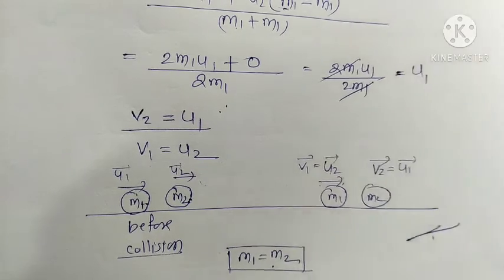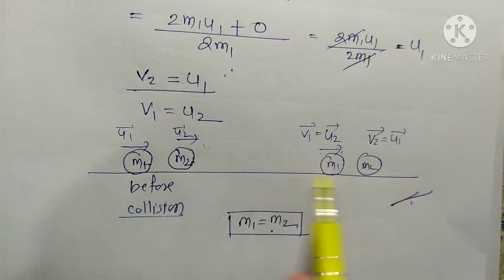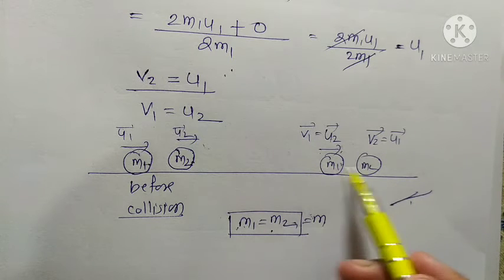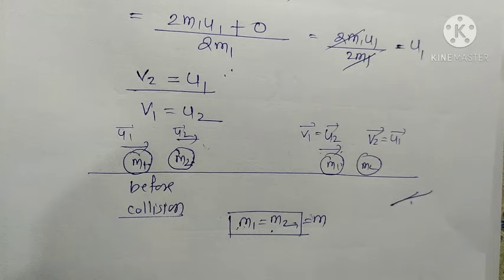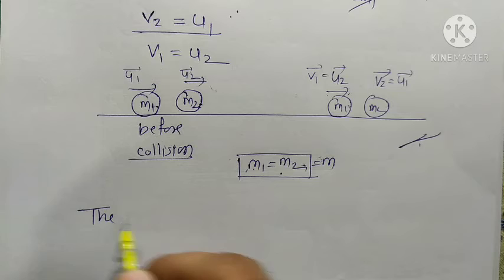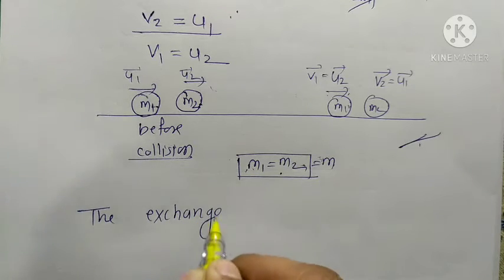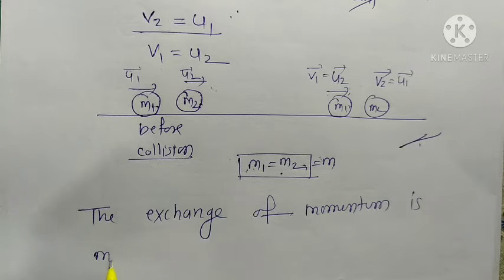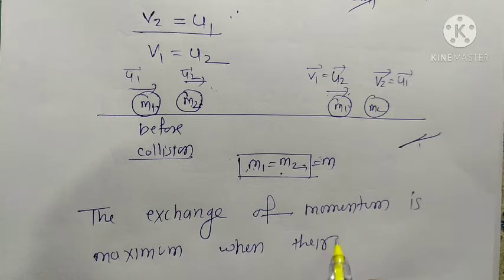Therefore the velocities of bodies of the same mass, we take here m, are interchanged after a perfectly head-on collision. The exchange of momentum is maximum when their masses are equal. I mean, we write here: the exchange of momentum is maximum when their masses are equal.